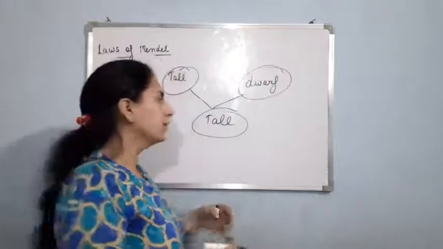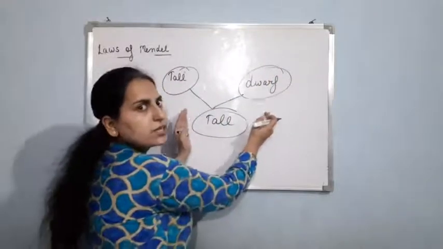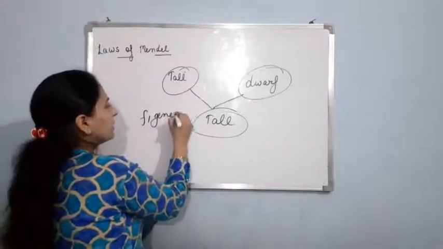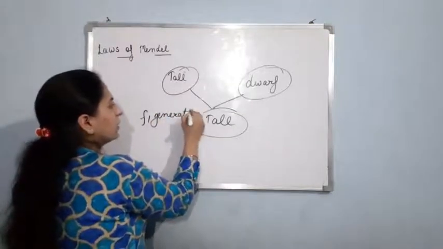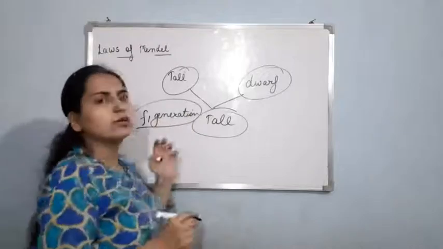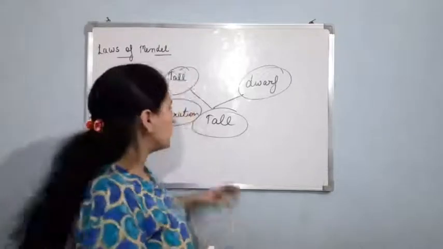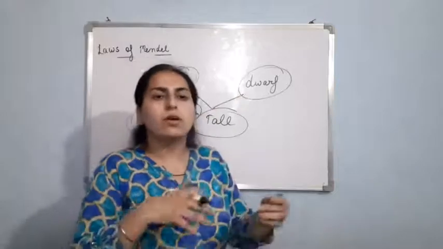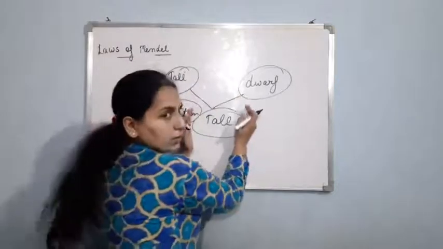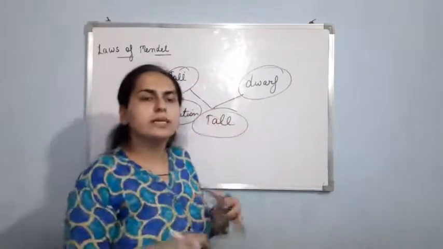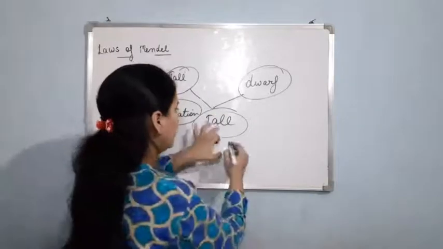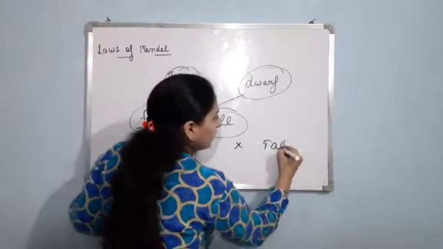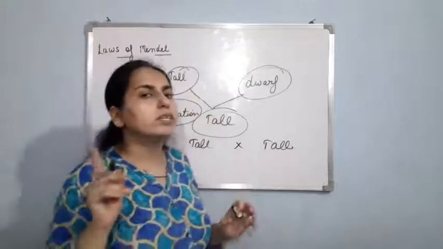Now what he did, this is the first filial generation, or I can say F1 generation. Okay, the word filial is basically used for the offspring. So basically this is the first generation, that is the F1 generation. Now what Mendel did, he took the F1 generation plants and then he bred them. Like from here he took a tall plant and then again a tall plant. He was not aware of their genotype.